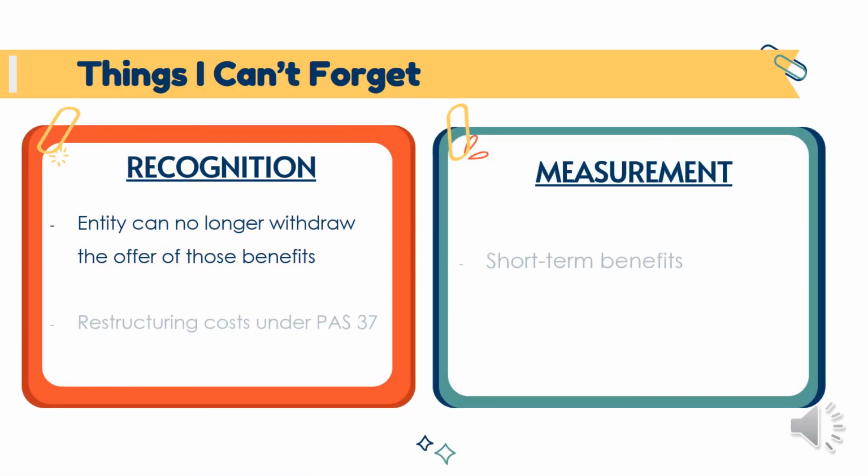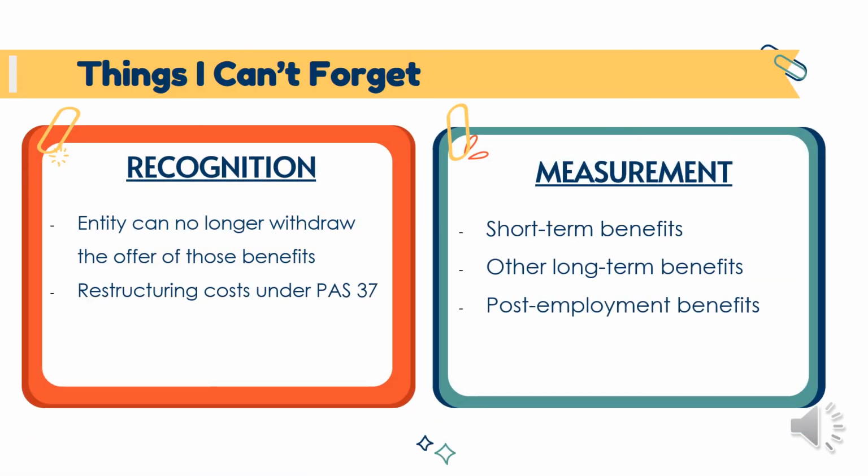Let's proceed to the recognition and measurement of the termination benefits. For recognition, when the entity can no longer withdraw the offer of those benefits, and restructuring costs under PAS 37 that involves payment of termination benefits. For the measurement, termination benefits are accounted for according to their nature.